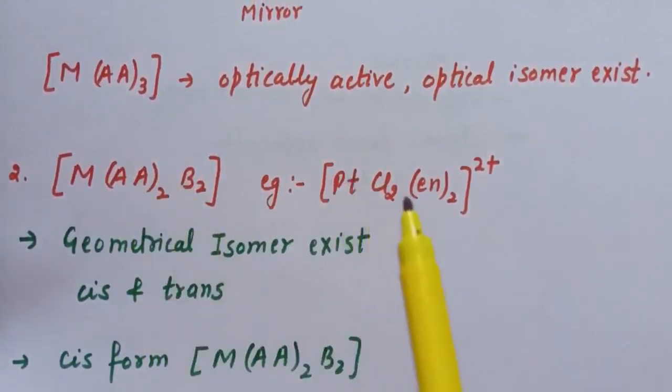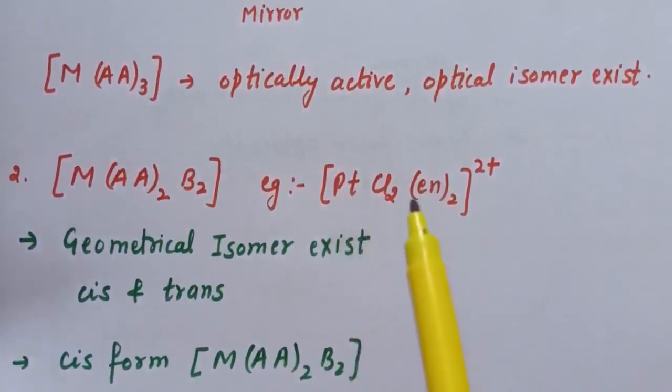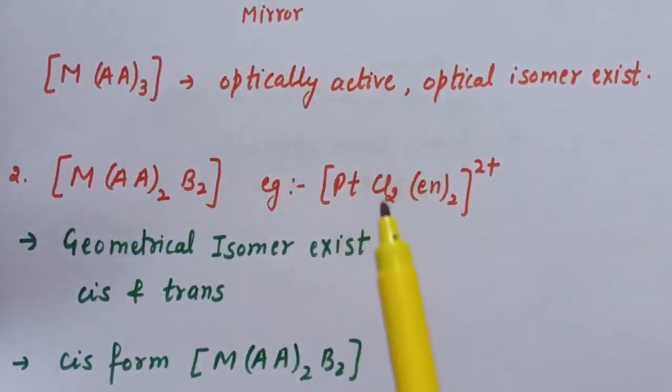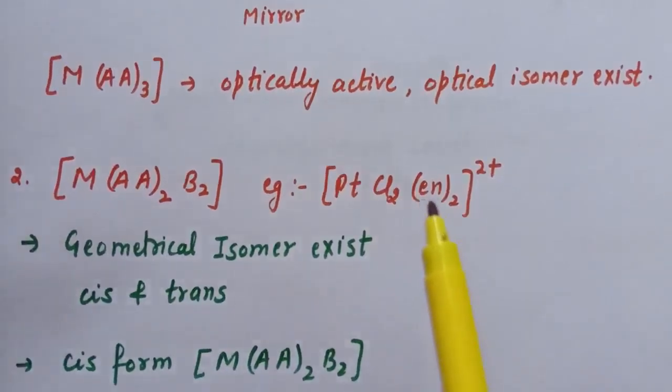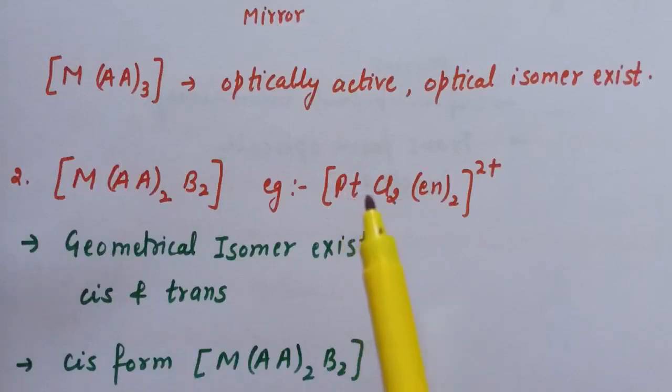Example is [PtCl2(en)2]. Here again the coordination number is 6, because two chloride ions are attached and each bidentate ligand donates from two sides. So here four sides and two chloride ions, so the total coordination number for this platinum is 6. So this is an octahedral complex. Now in this case, as we have discussed in geometrical isomerism, this complex also exhibits geometrical isomers, that is, cis and trans.